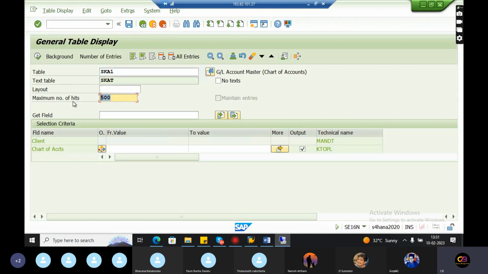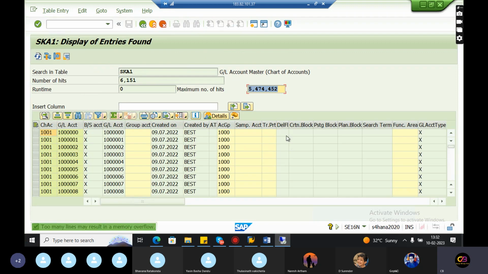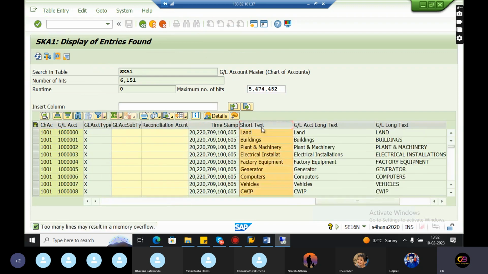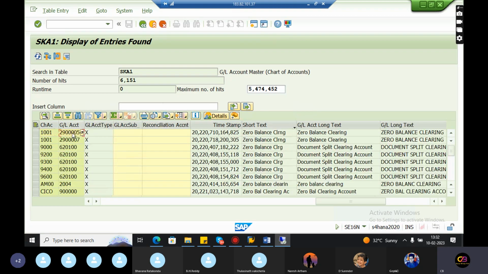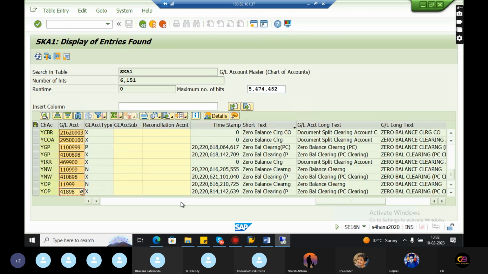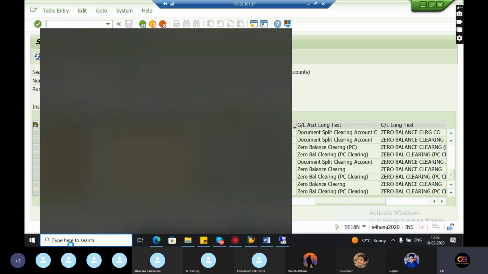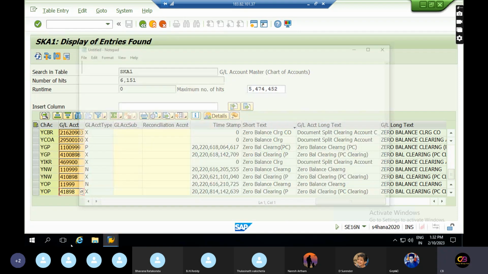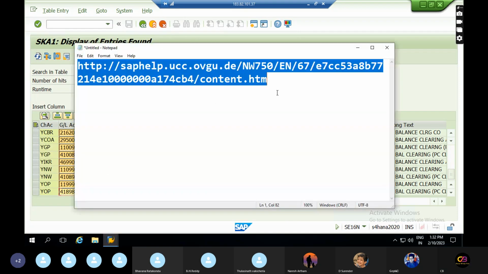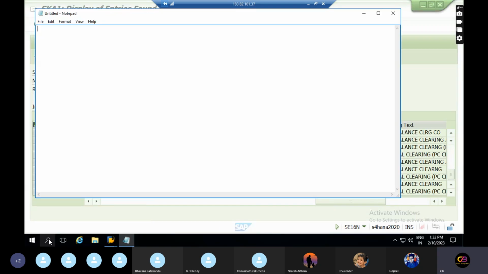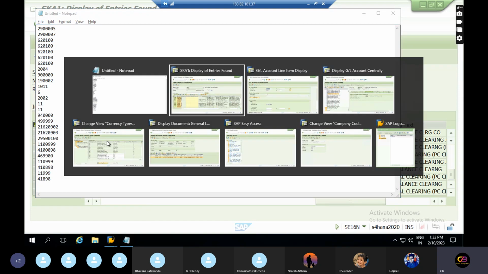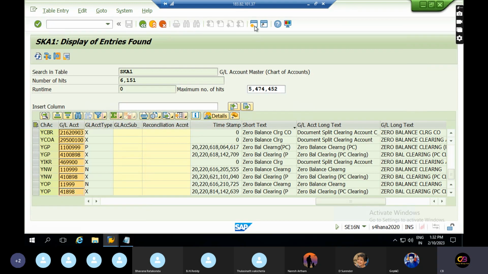Where is this? Okay, 500. I need to remove this. Okay, I will take all this GL and we copied. Here I need to take all this GL account. I'll check the balance right now.